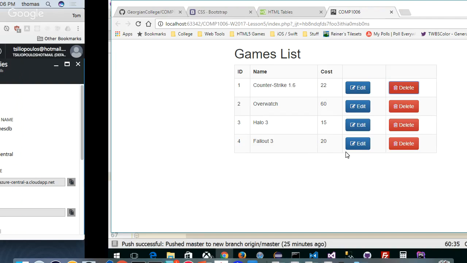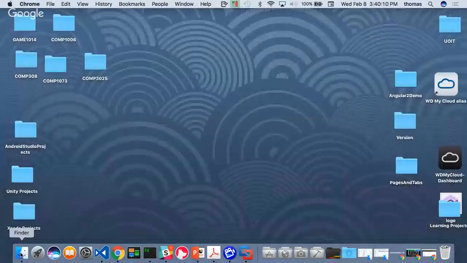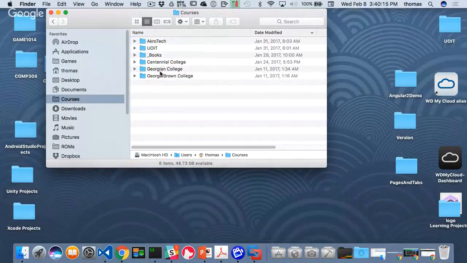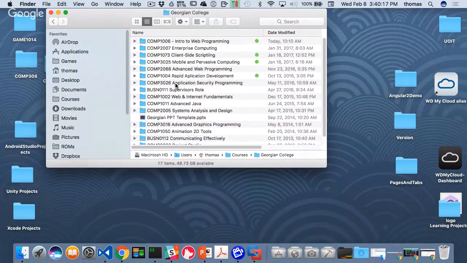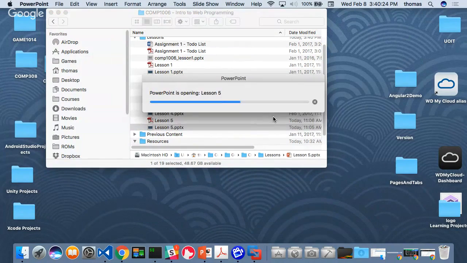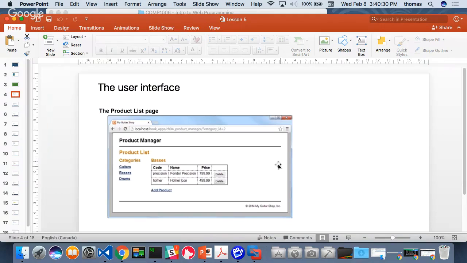To get hints on how to do this, I have a PowerPoint that I put up. So take a look at the PowerPoint, and I want your help, because I can do this on my own, but that's not the exercise. PowerPoint number 5 for lesson 5 is just code. Create, read, update, delete with PHP is what I called it. If you look at it, they have an example of a product manager with a delete button, which we want to incorporate, and pricing.